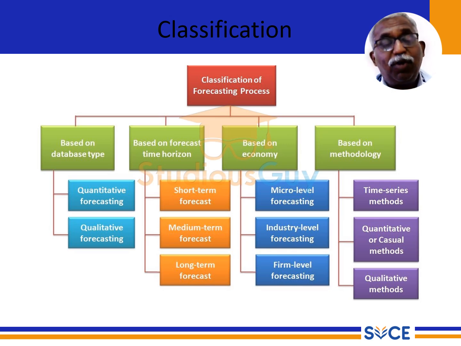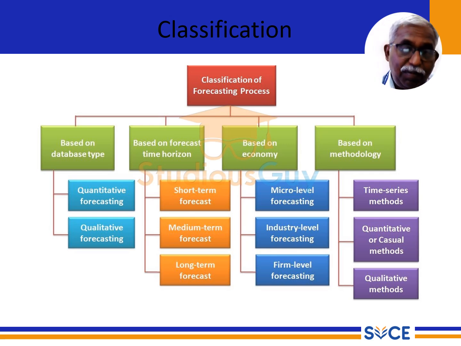Time based forecasting: short term, medium term, long term. Based on the economy: micro level, industry level, firm level. Micro, medium, large are based on the revenue, how much, what is our budget. Here, methodology, time based, process based, these are the major classifications of forecasting.